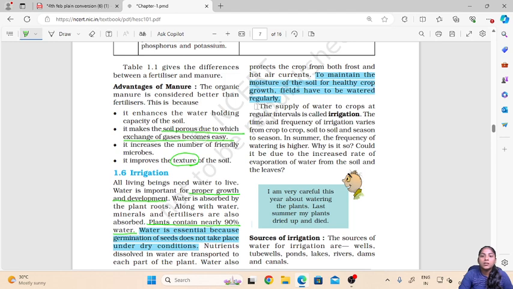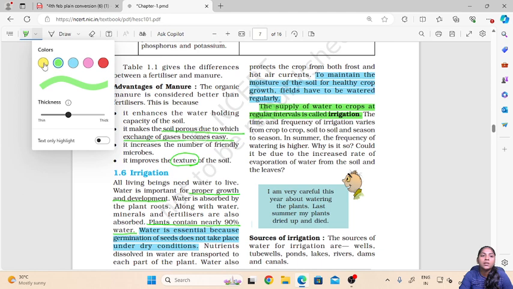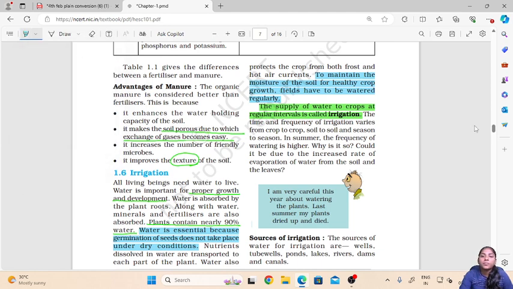Let us see here, what is irrigation? It is the supply of water to the crops at regular intervals. So the supply of water to the crops at regular intervals is called irrigation. Now the time and frequency of irrigation varies from crop to crop, soil to soil and season to season. What this means is the time and frequency. The time means at what time in a day the plant should be watered, and the frequency means how repeatedly the plants or the crop should be watered.